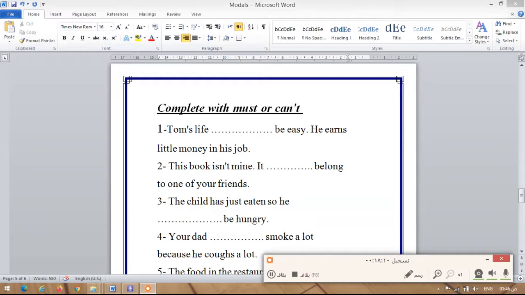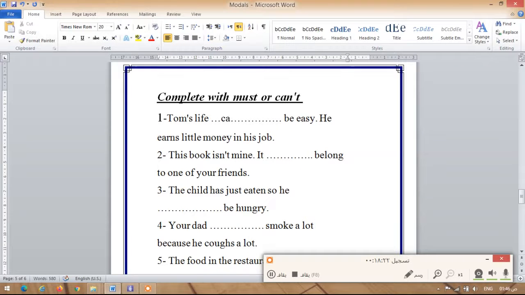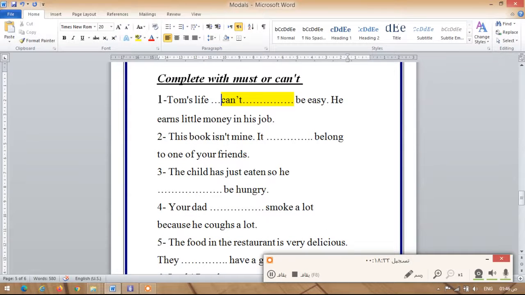How come? This is not logical. This is not correct. But the correct answer, of course, is going to be Tom's life can't be easy as he earns little money in his job, right? And then number 2, this book isn't mine. It does belong to one of your friends. This book isn't mine. It must or it can belong to one of your friends. It's not mine, so I'm sure that it must belong to one of your friends.